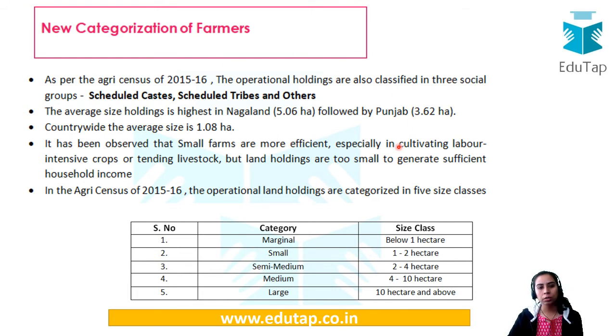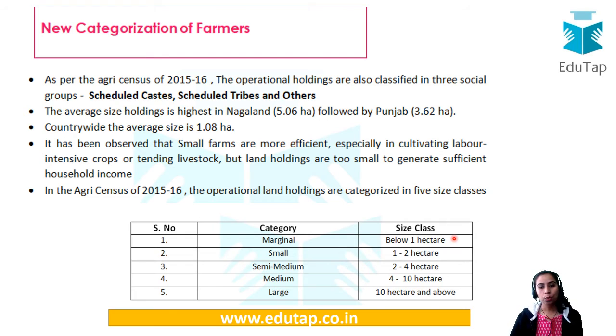The Ministry of Agriculture has just notified this particular categorization, that is, the size class or the land size by which a particular farmer is to be classified. See, if a farmer has land below 1 hectare, he would be considered marginal, 1 to 2 small. So now you will be able to relate that the PM Kisan scheme is actually up to 2 hectare land ownership of the farmers. That means marginal and small farmers only.